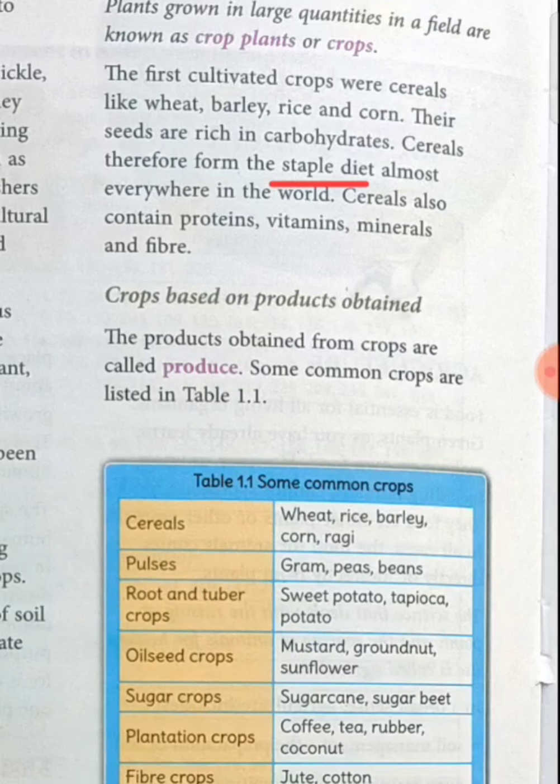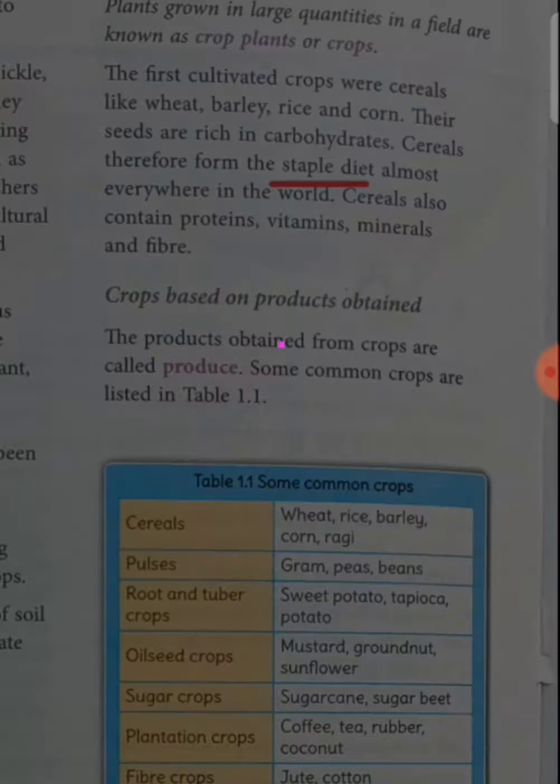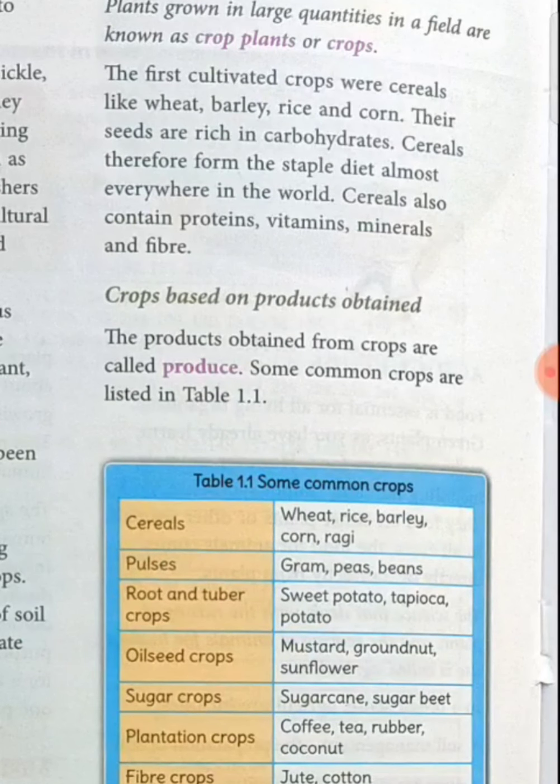If you talk about Bihar, it is rice and wheat, right? So in different places there are different types of staple food. The food which is consumed mostly is known as staple food. So cereals are the staple food all over the world. Cereals also contain proteins, vitamins, minerals and fibers along with carbohydrates, which is the main ingredient of cereals. These are very important for our growth and development, right?